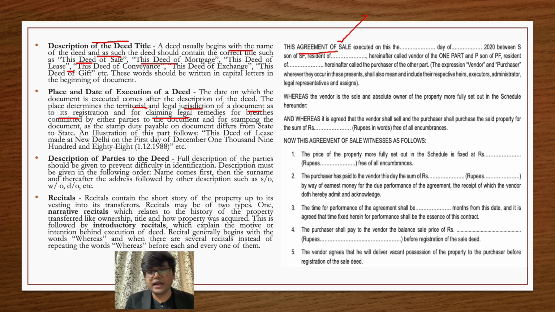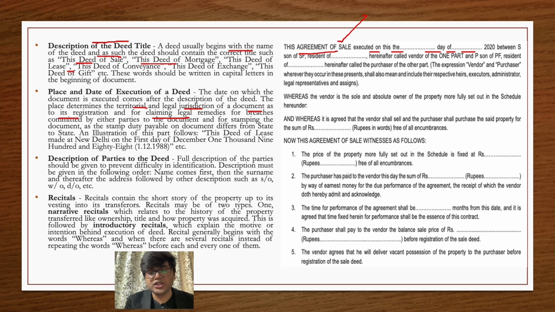Now let's see whether in our agreement to sale, which we have seen before, we have mentioned on which particular date it was executed. It is written that it is executed on this day of this. So they have clearly mentioned that this agreement is made on this particular date, and I think they have missed out the place, but it should be mentioned.